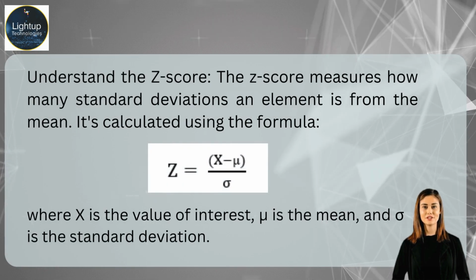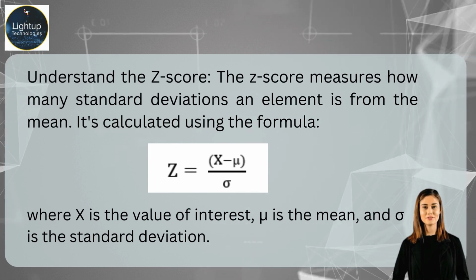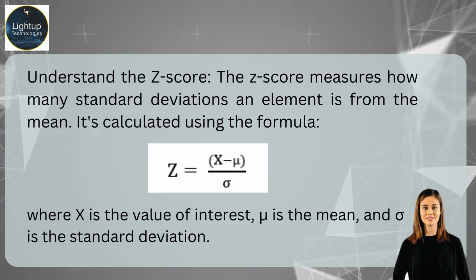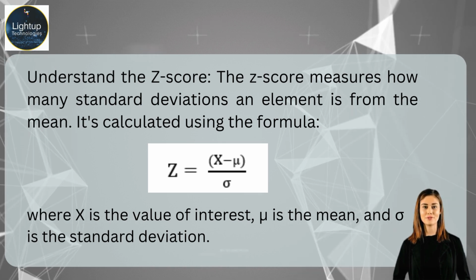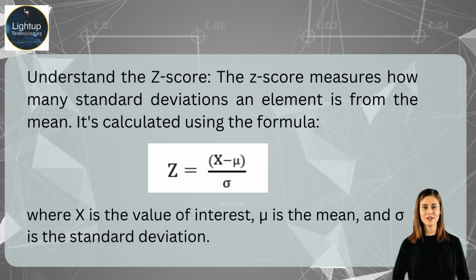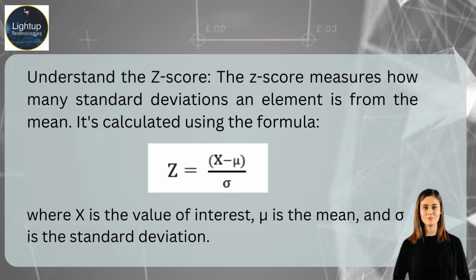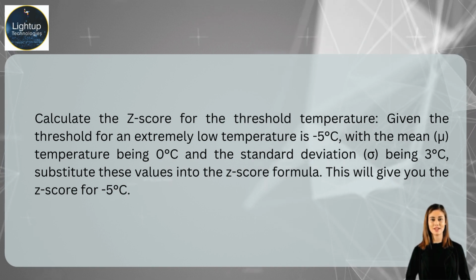Here's how to approach it. Understand the Z-score. The Z-score measures how many standard deviations an element is from the mean. It's calculated using the given formula, where x is the value of interest, mu is the mean, and sigma is the standard deviation. Calculate the Z-score for the threshold temperature.